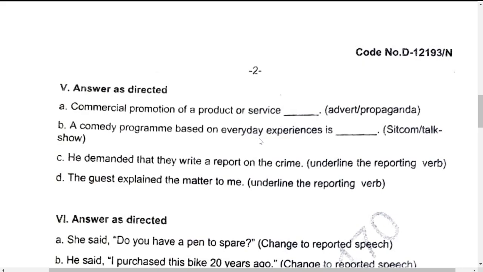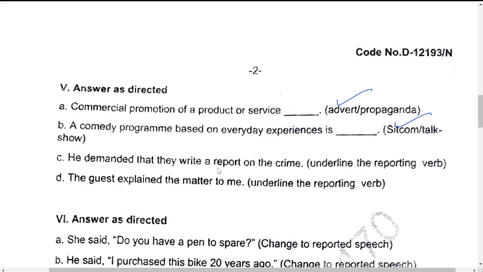Yeah, continuation of the same technical vocabulary. Commercial promotion of a product or service. So what do you do when you sell something? That is called as advert. Next, a comedy program based on everyday experience. What is it called as? It is called as sitcom. Okay, that is how to go through these technical vocabulary.